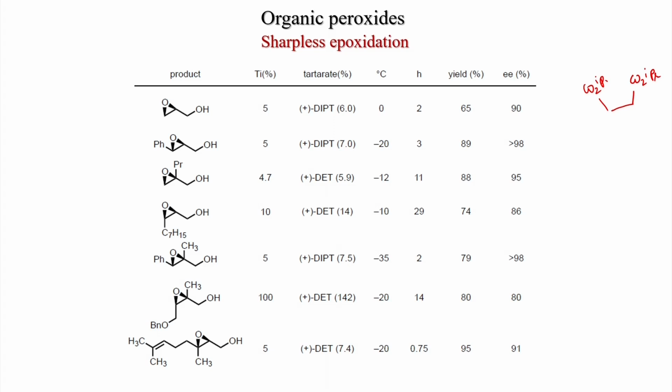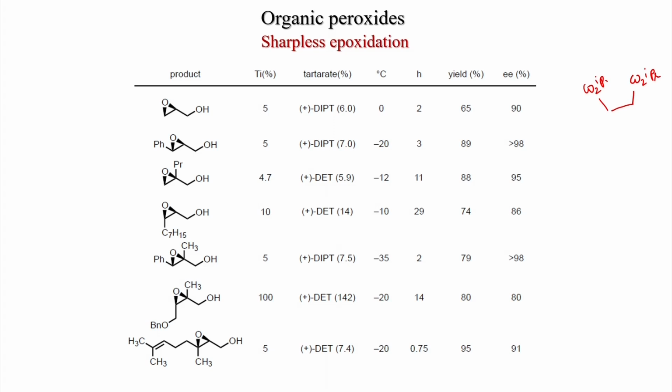When there is a cis alcohol, this is the cis olefin, then in that case you get the EE lower, 86%. And when there is tri substitution, but this is still trans, the more substituted phenyl and CH2OH group are trans, so you get 98% EE. However, when there is cis, so this is the CH2OBn and CH2OH, they are cis to each other, that is why the EE is lower, 80%.